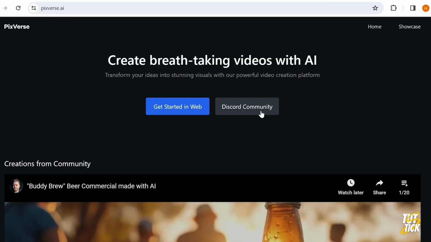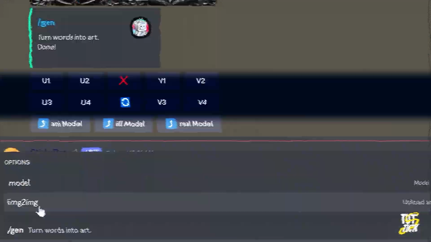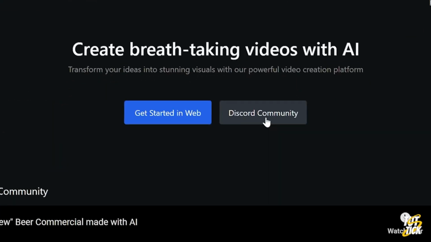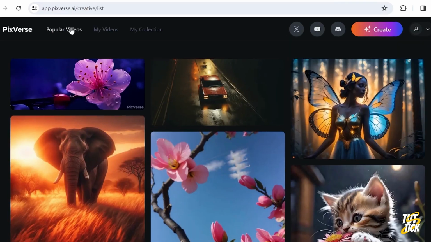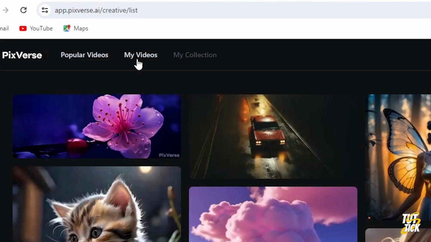When you enter the website, you can choose to continue using Discord or the web. If you want to know how it works in the Discord environment, you can click on the link that appears at the top of the page. And if using Discord is a bit difficult for you, you can use the website option. Here you have 3 tabs. The first one shows popular videos for you. The second and third tabs are for videos that you have produced yourself.